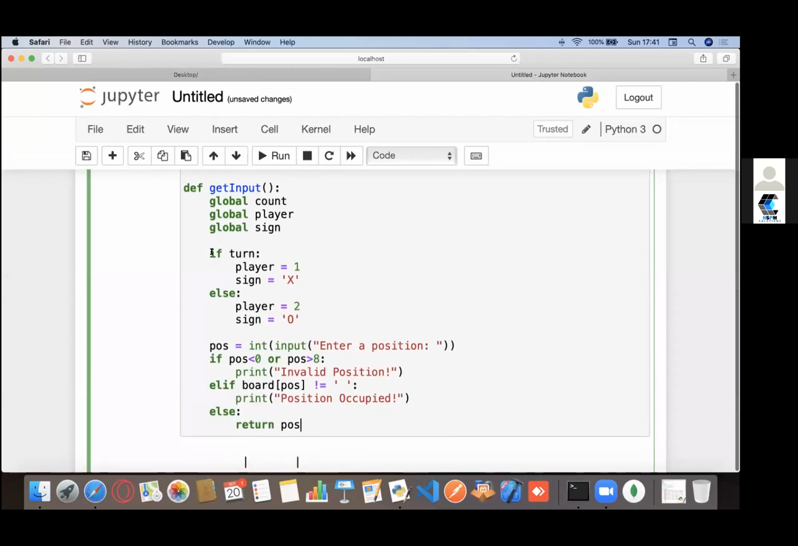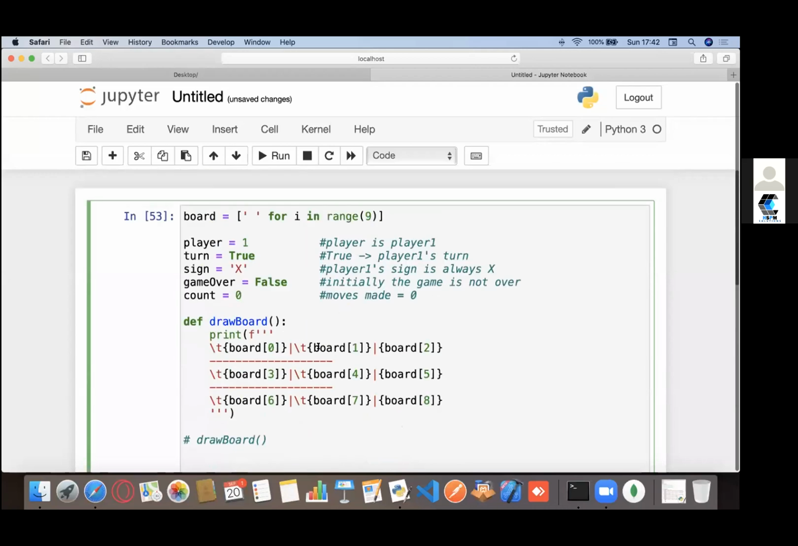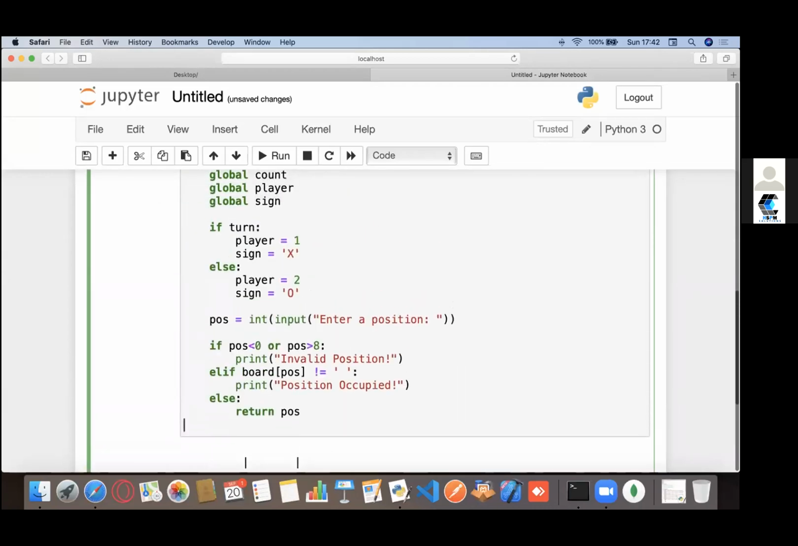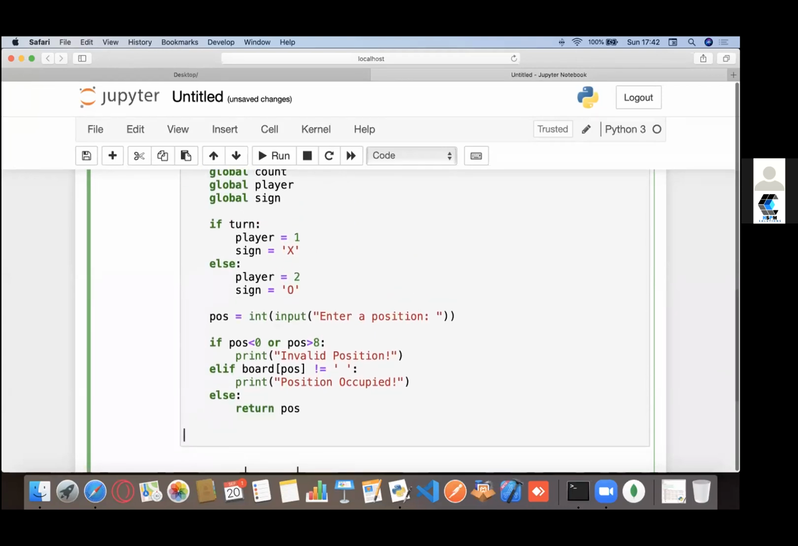It just takes the player into account, so it decides either it's player 1 or player 2, and then takes the position that you want to place your sign on, and checks if it's a valid position or not, if that position has already been taken or not. Based on that, it returns the position if it's a valid position.